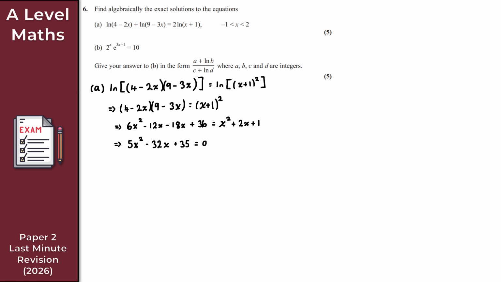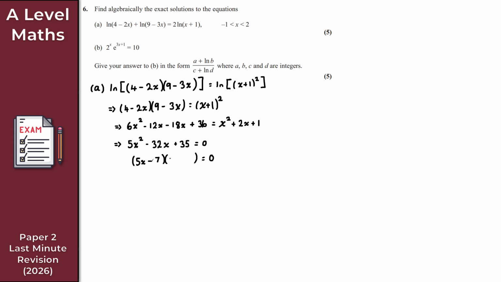Now, the hope here is that we can just factorize this and just solve for x. And again, we can, right? We can just factorize this here. So factorizing this into double brackets, what we get then is the following. In the first bracket, I get 5x minus 7.